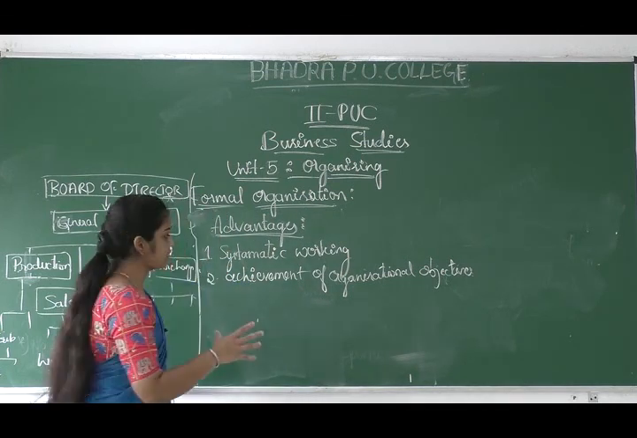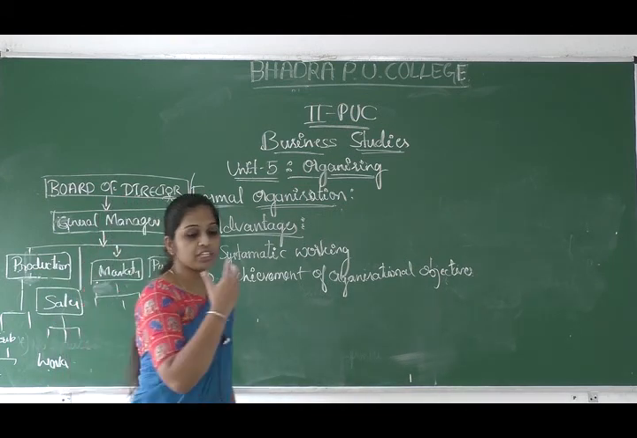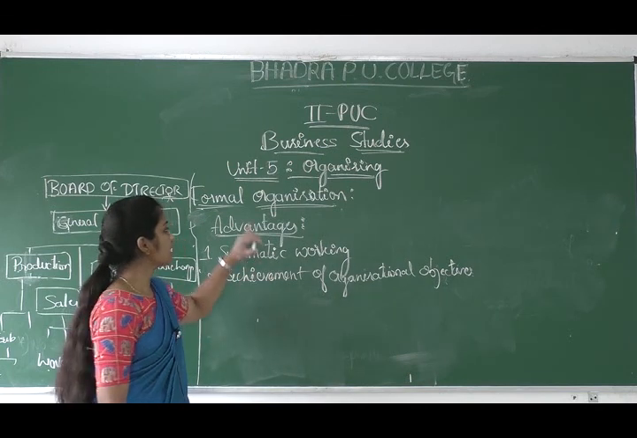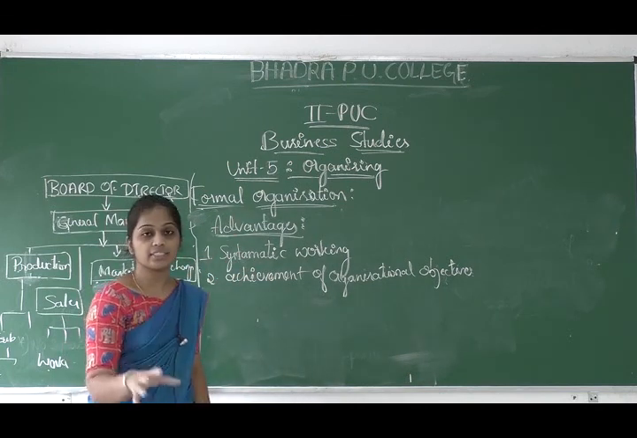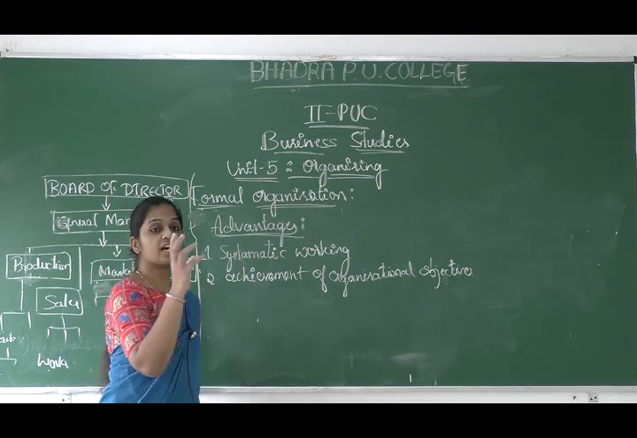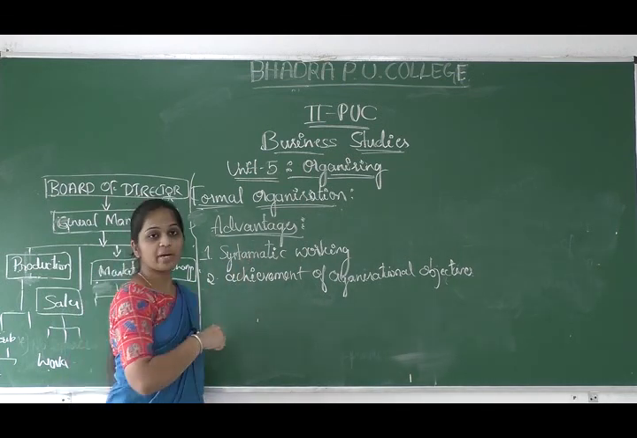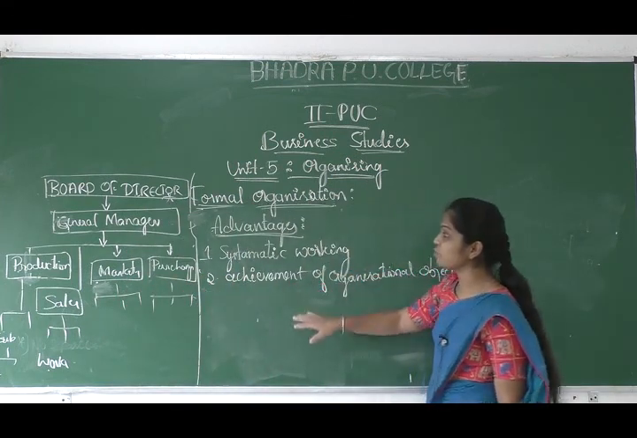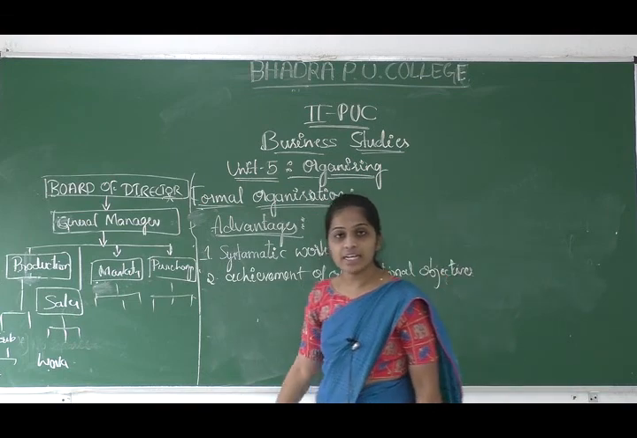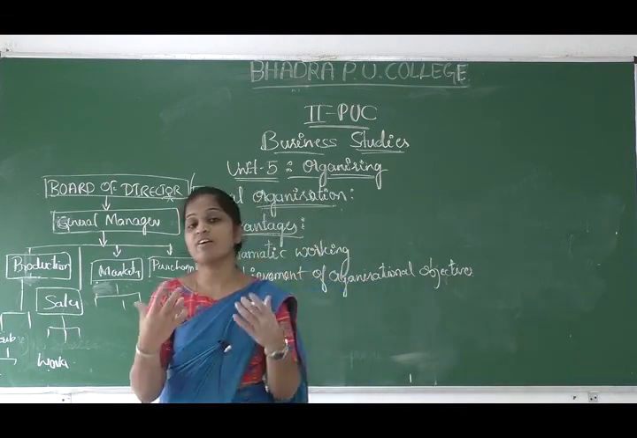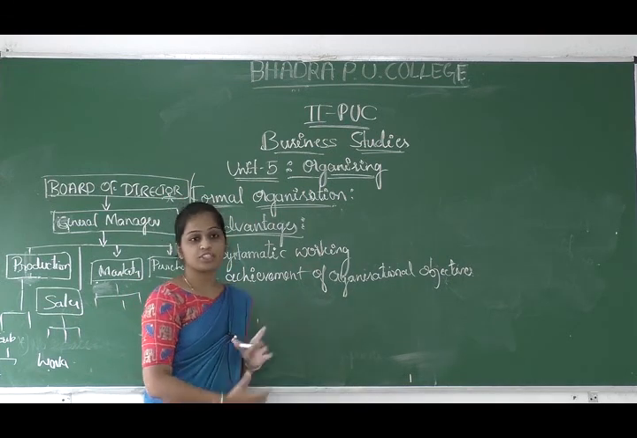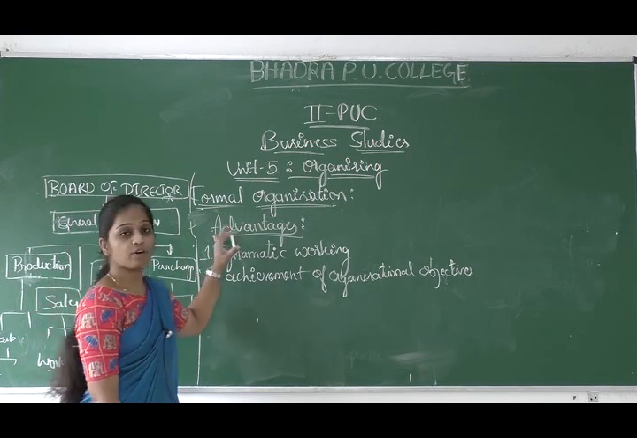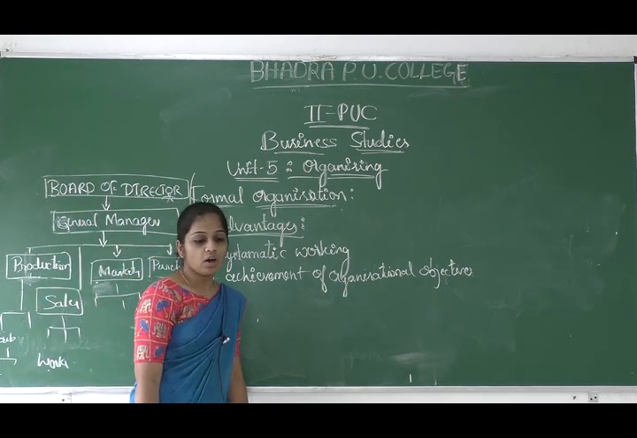So to achieve the objectives, we need systematic work. In order to do the systematic work, there must be the formal organization. So if we want to achieve organizational objectives, what do we need? We need systematic work. We get the systematic work from the formal organizing. Through formal organizing, it becomes very easy to achieve the organizational objectives. So this is one of the advantages of formal organizing.